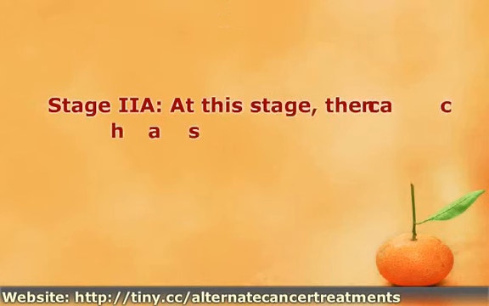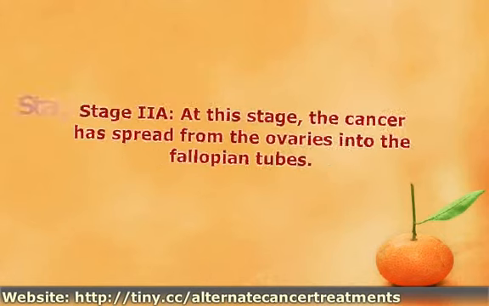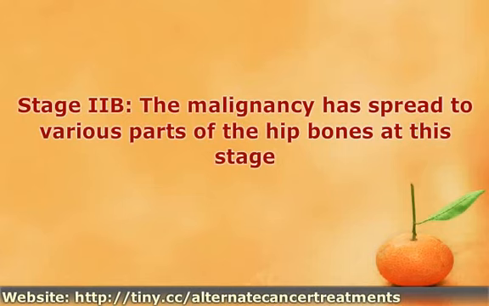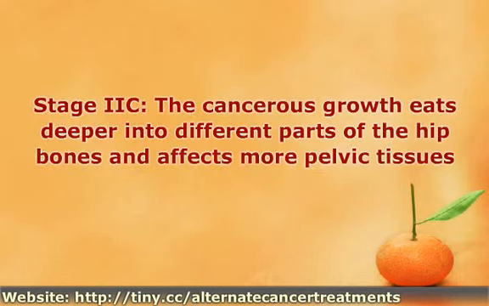Stage A. At this stage, the cancer has spread from the ovaries into the fallopian tubes. Stage B. The malignancy has spread to various parts of the hip bones at this stage. Some tissues of the pelvis become affected. Stage C. The cancerous growth eats deeper into different parts of the hip bones and affects more pelvic tissues. At this stage, abdominal fluids contain some signs of the malignant growth.